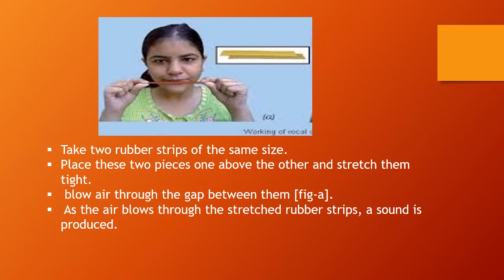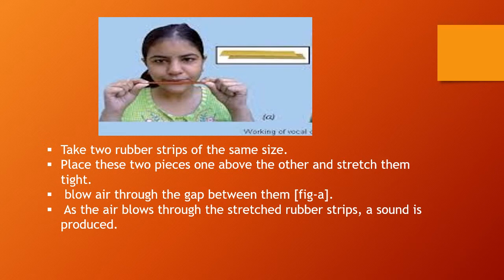To know how our voice box works, there is a simple activity, children. Take two rubber strips of the same size. Any two rubber strips.